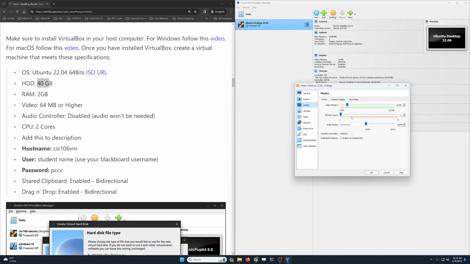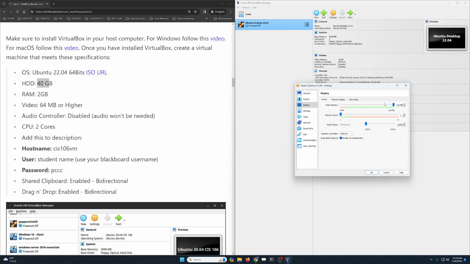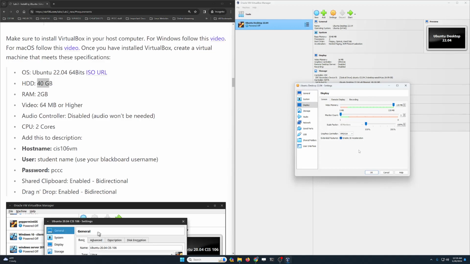And then in display, we are going to enable 3D acceleration, and then we are going to crank this up all the way to 128 megabytes. That is the size of the video card that our virtual machine is going to use. And then obviously we're going to need 3D acceleration for better performance. If you're having problems with your VM, sometimes it is caused by 3D acceleration. So you can either disable this or play around with the driver that you get over here. It's just a matter of trying to see what works for you. But for 99% of you, this is going to work just fine.